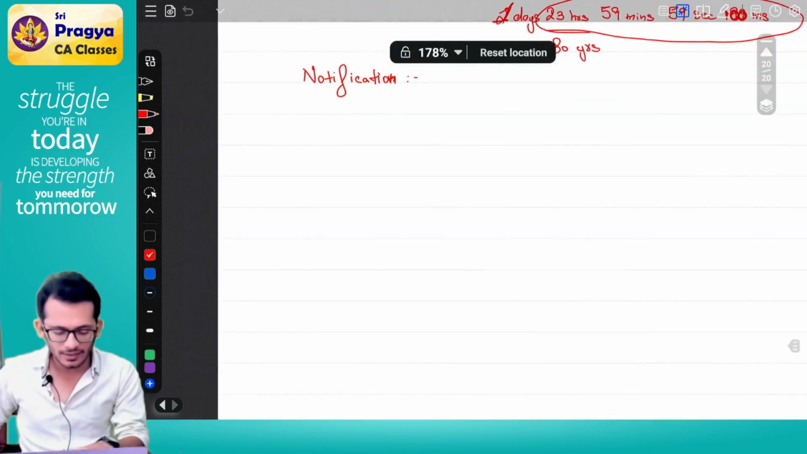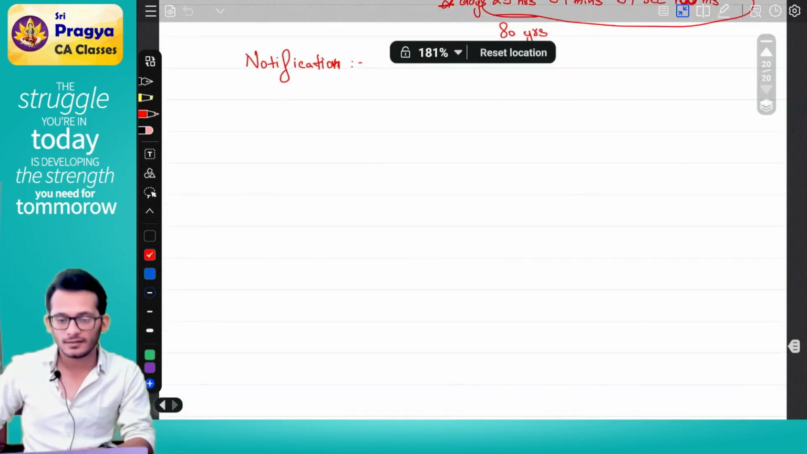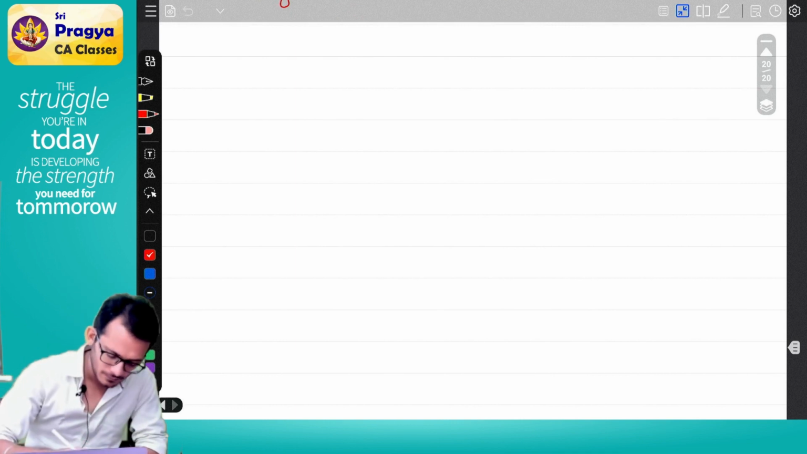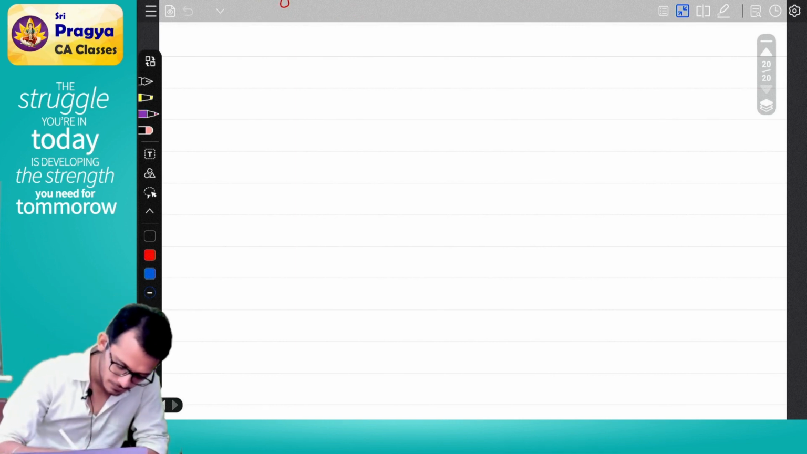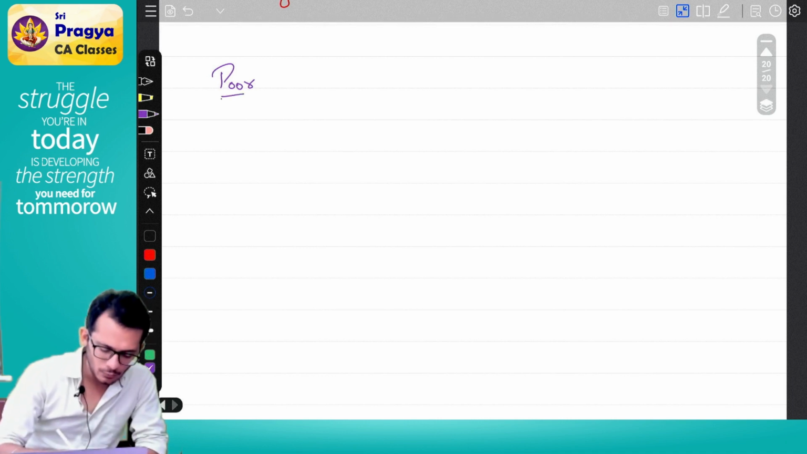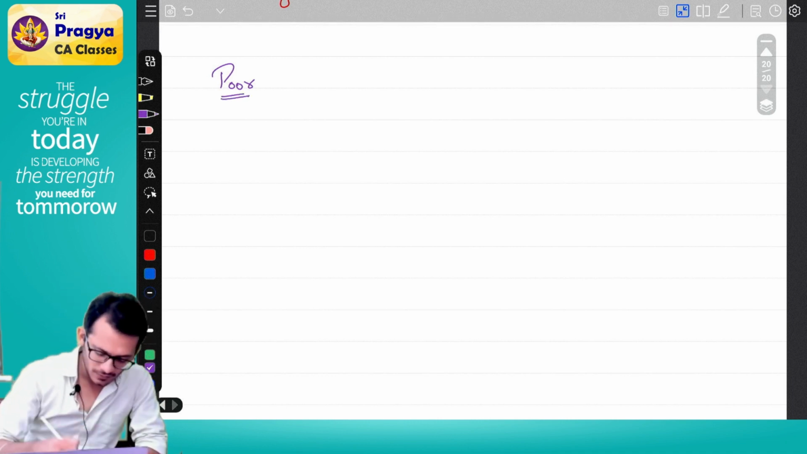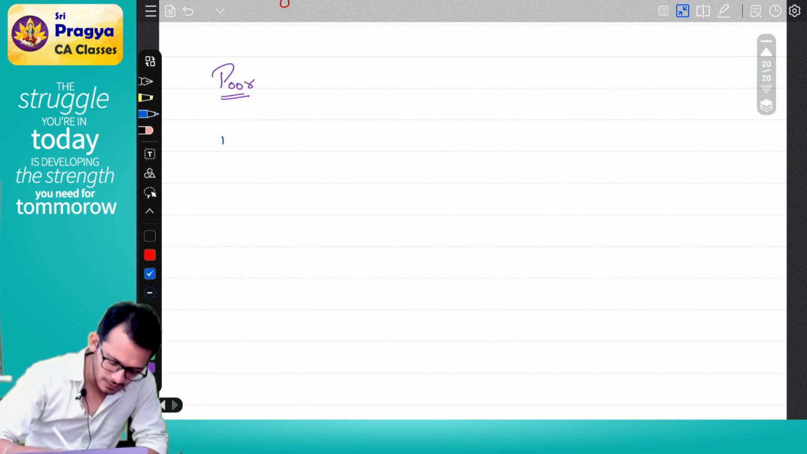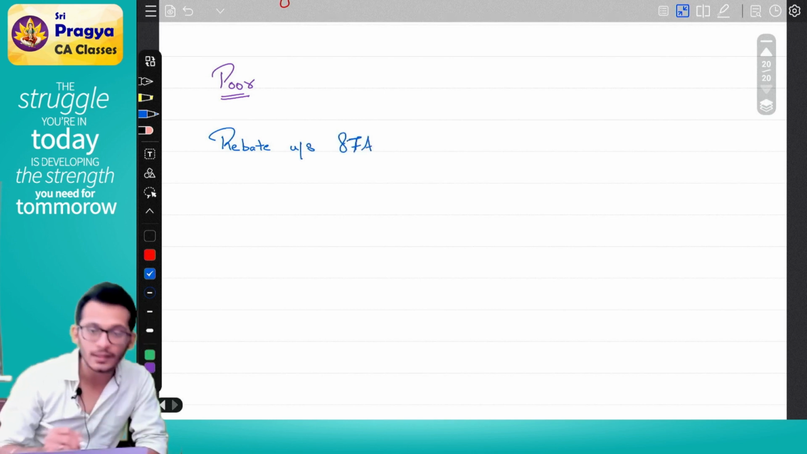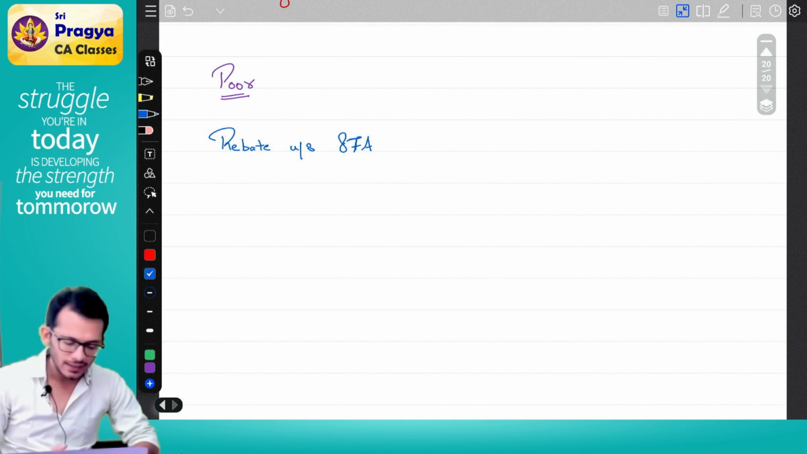Rahul, I am not a middle class person. I am a poor person. Who am I? If you are a poor person, income tax comes and says you can claim something called as rebate under section 87A.